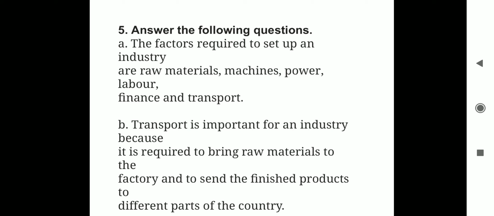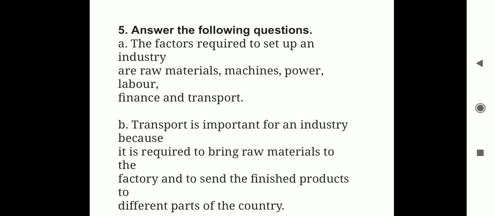Transport is important for an industry because it is required to bring raw materials to the factory and to send the finished products to different parts of the country. We studied this on page number 66 of your textbook, third paragraph, the last factor, transport. Transport is required to bring raw materials to the factory and send finished goods to different parts of the country.